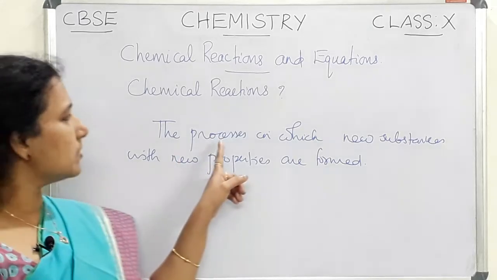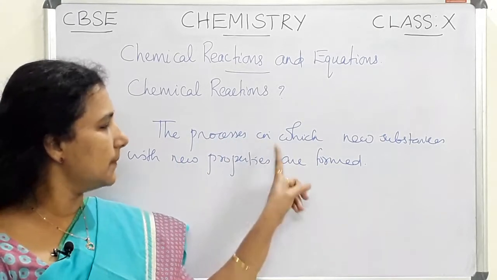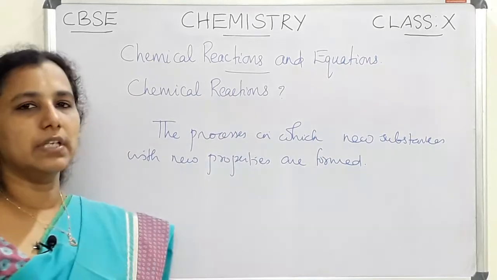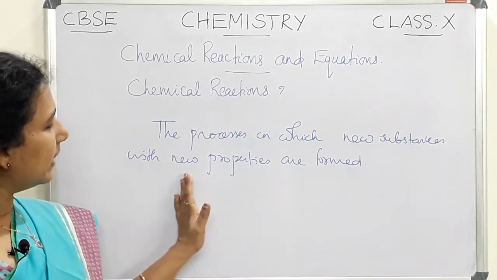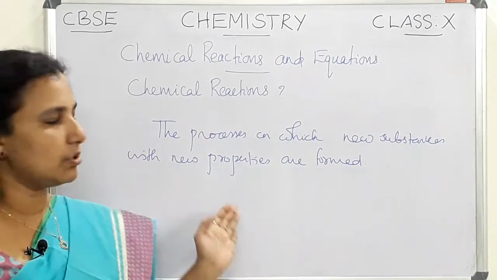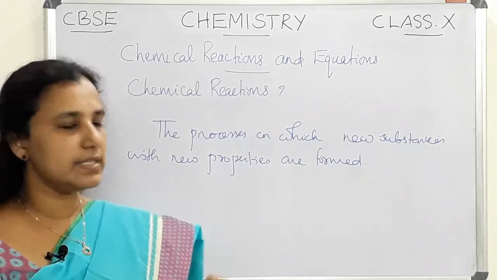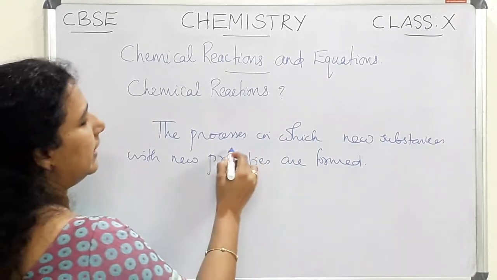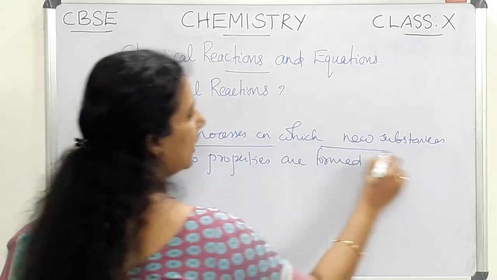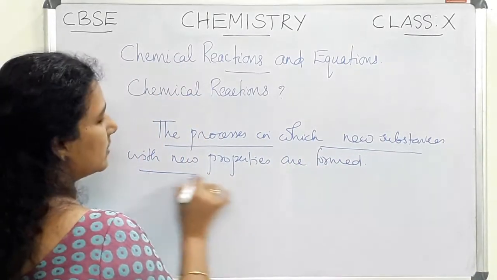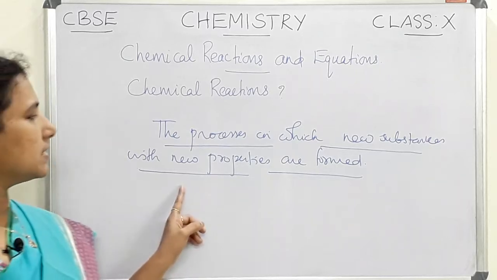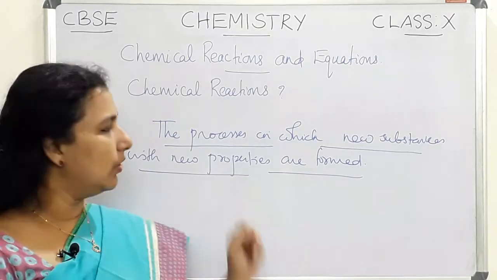Those processes in which new substances with new properties are formed are called chemical reactions. A chemical reaction always involves a chemical change, or we can say a chemical change always involves a chemical reaction. So this is the definition of a chemical reaction.